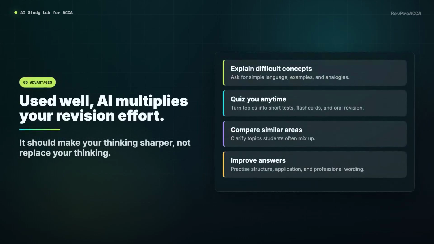Now, the advantages are real. Used well, AI can multiply your revision effort. It can explain difficult concepts in simple language. It can create examples and analogies. It can quiz you. It can compare two topics you keep mixing up. It can help you practice written answers for professional papers. It can act like a patient tutor that is available whenever you study.